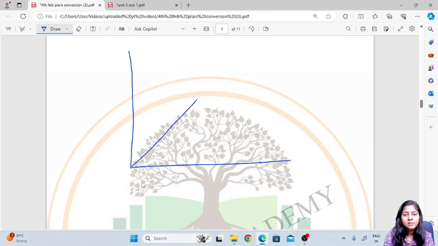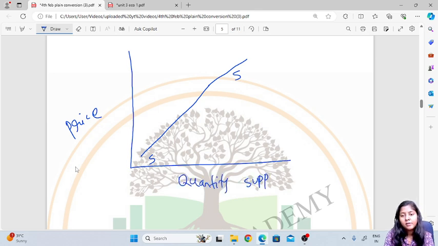And this is the supply curve. SS is the supply curve. So we take the price on the y-axis and quantity supplied on the x-axis.